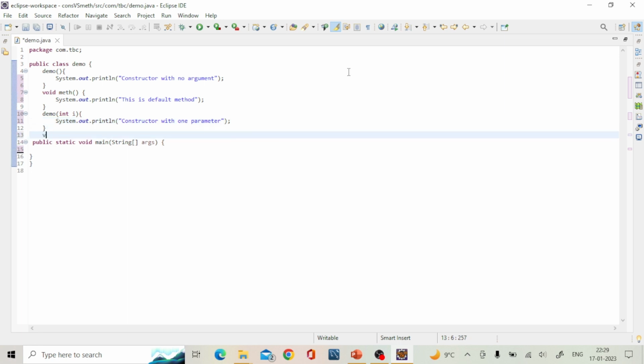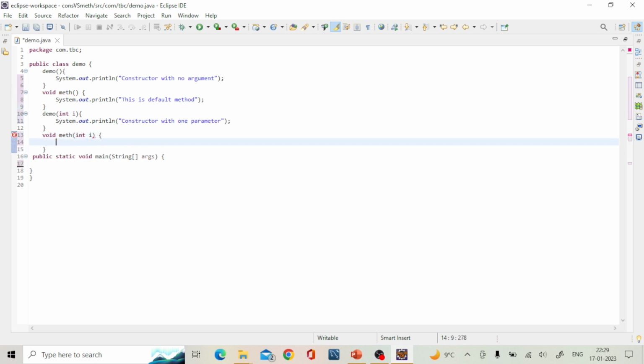And we talk about the method with one parameter. So let's print this.